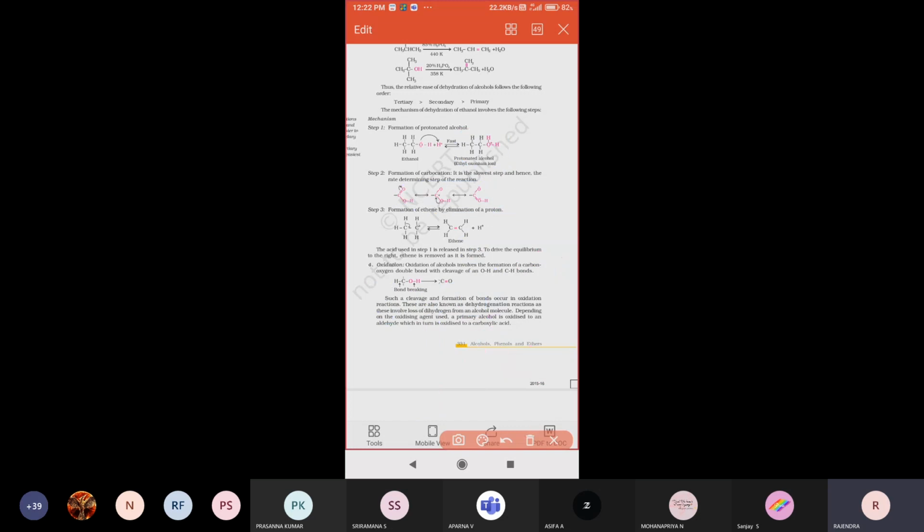Actually, this step is not required here. This step is not involved in this chemical reaction. This is a wrong step; it is not present there. What happened here is that a water molecule will leave. So when the water molecule is eliminated, a carbocation forms, meaning carbon is attached and a positive charge is present there.